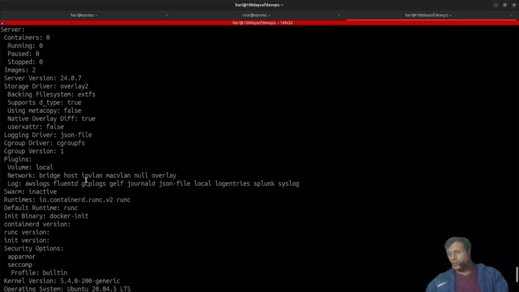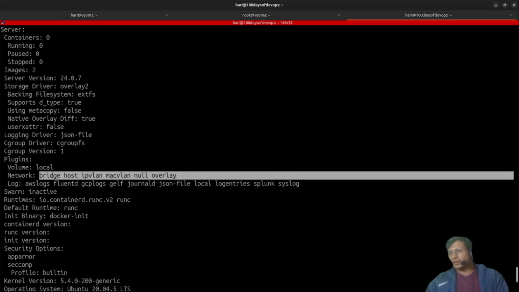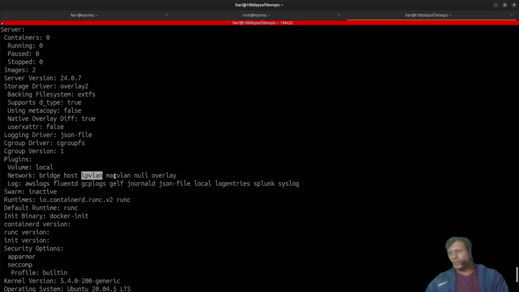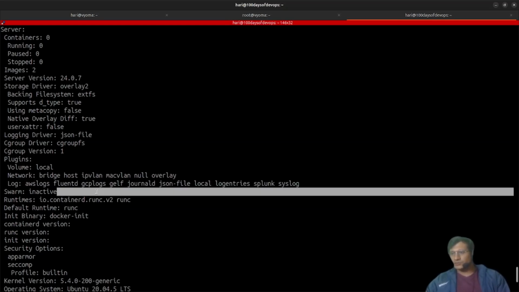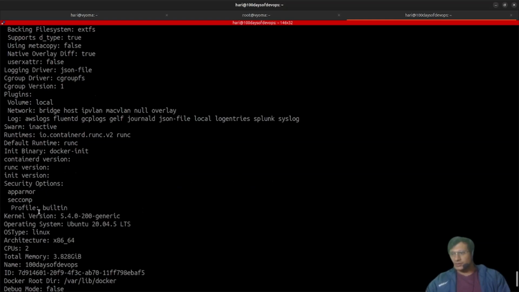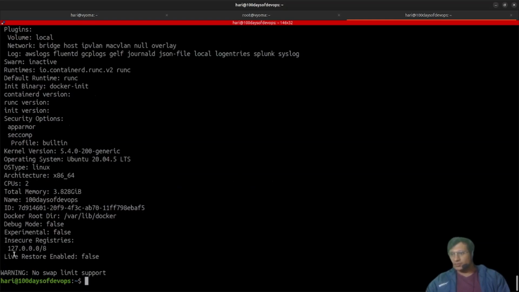Here are plugins, volume, local, bridge, host, IPvlan, Macvlan, null, overlay. These are the network types that are available. We'll discuss them later. Currently we are using the bridge type. Then there are the AWS logs plugins. Swarm is inactive. Then there is one thing called registry.